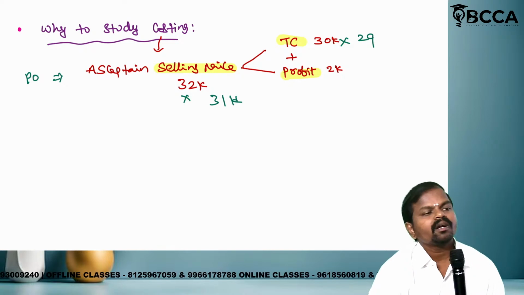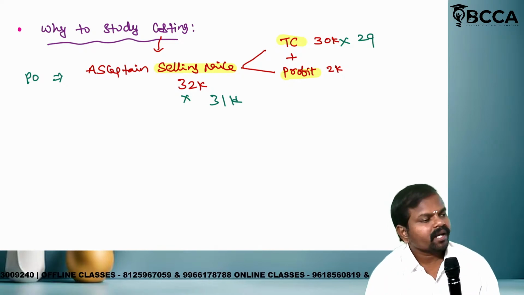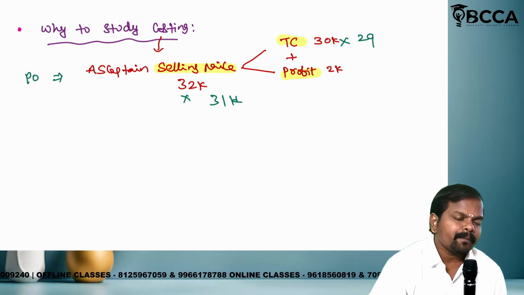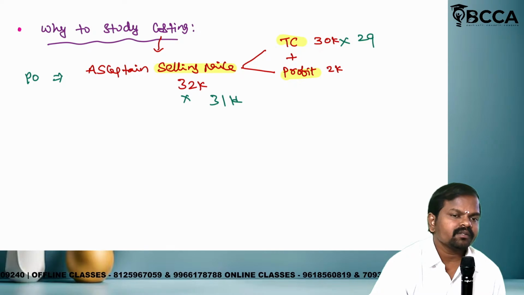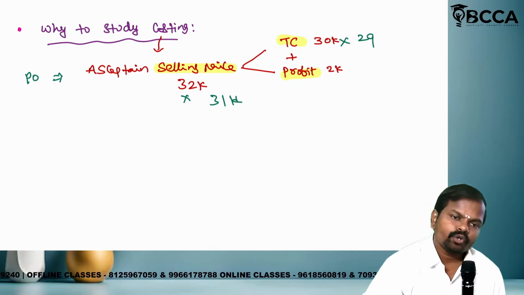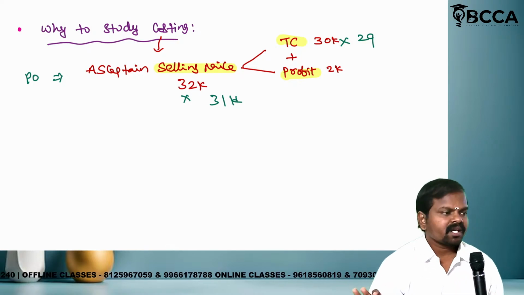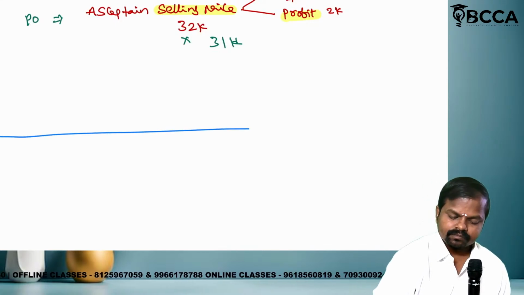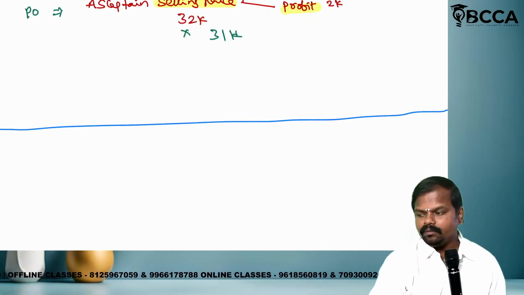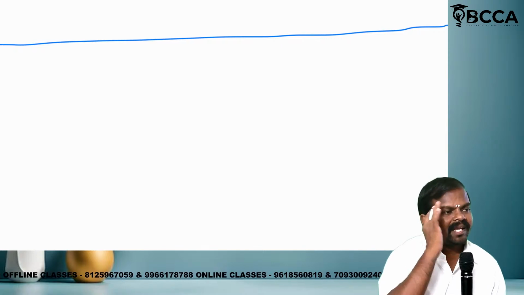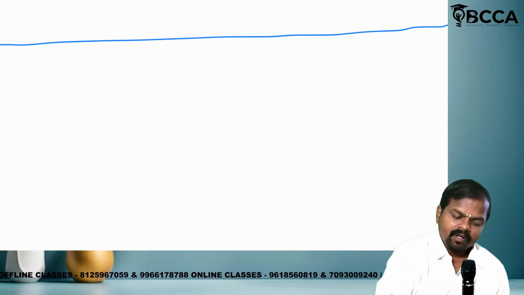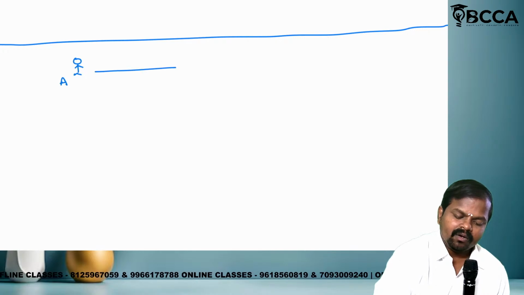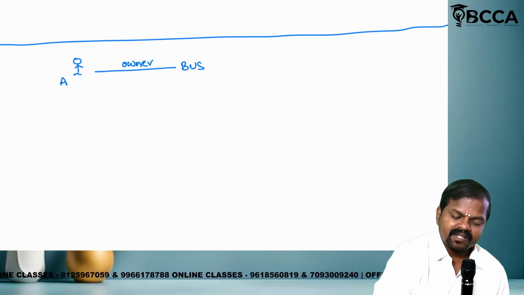Clear? Come on, my dear friends. Till now, clear? Now tell me, what is the primary objective of costing? Selling price, total cost, profit. Is it clear? Excellent. Now, listen carefully. Think practically. Mr. A is the owner. Mr. A is the owner of the business.